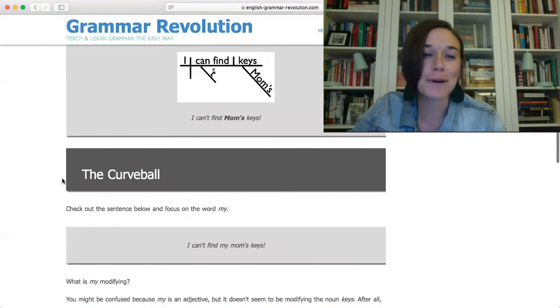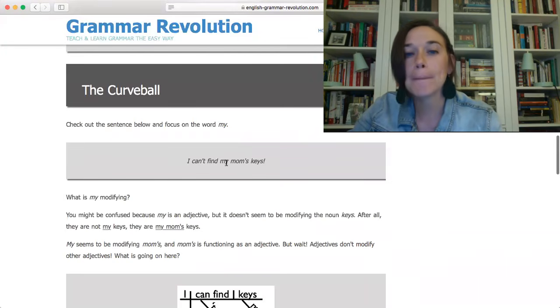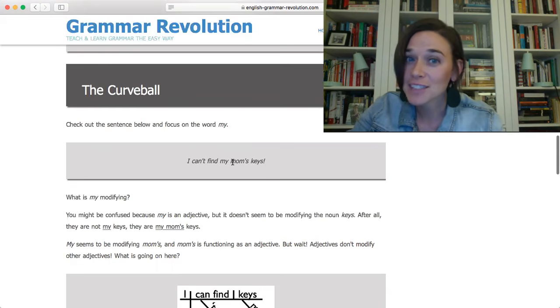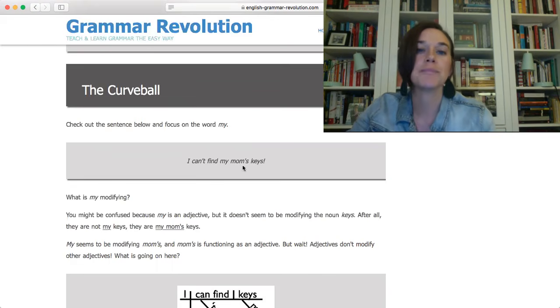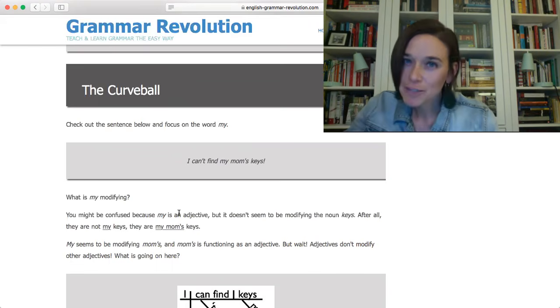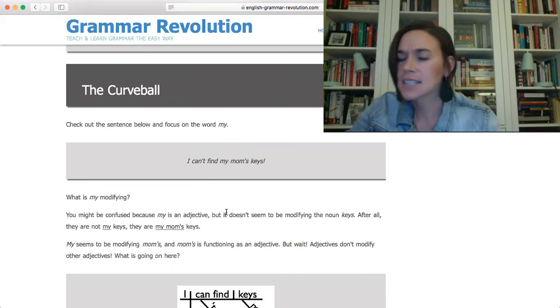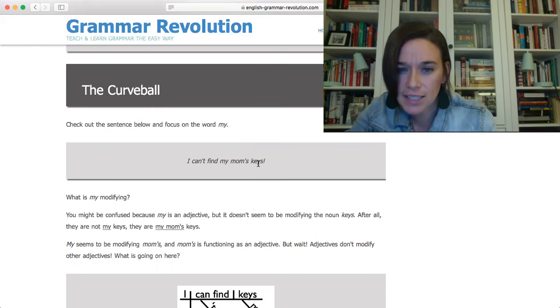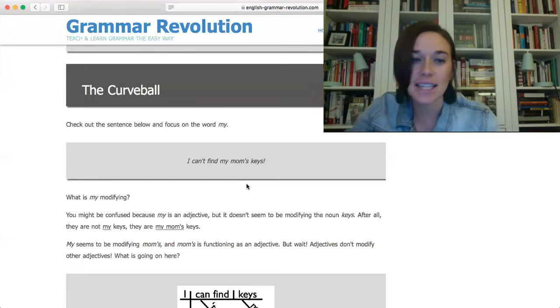All right, here's the curveball. Now let's look at the sentence with the word my. I can't find my mom's keys. Now notice the mom here is lowercase because we're not using that as her title or her name here. So now we have the word my. All we did was add the word my to the sentence. And what in the world is my doing? You might be confused because my is an adjective, but it doesn't seem to be modifying the noun keys. After all, they're not my keys, they're my mom's keys.